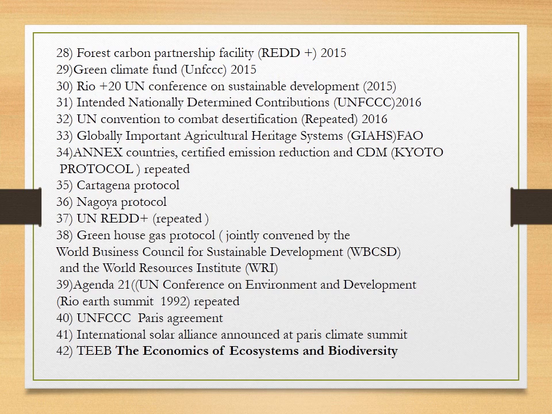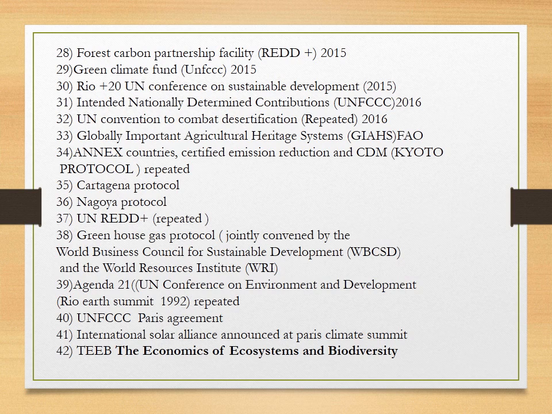At 42, TEEB, The Economics of Ecosystems and Biodiversity, that is a very important program. We are also supposed to look into the other angles and dimensions of this. So these were the questions. Now the idea is that we must analyze every angle of the questions being asked.